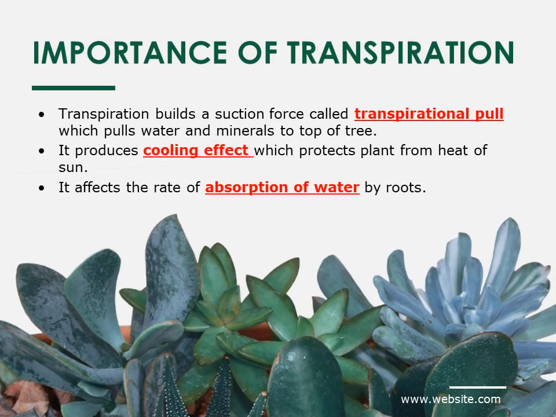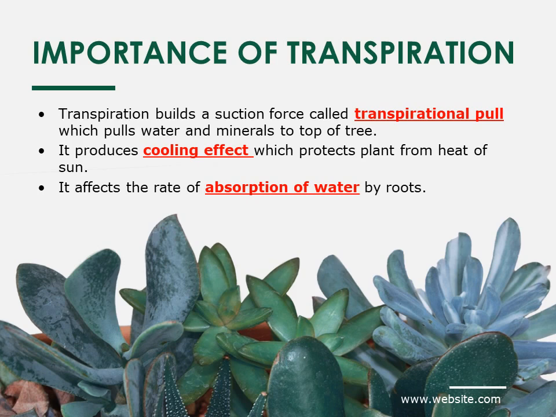Coming to the importance of transpiration. There are a number of ways in which transpiration is helpful for the plants. The first is transpiration builds a suction force called transpirational pull. This force helps the plant or the trees to pull the water and minerals to the top or to the aerial parts. Second is it produces a cooling effect, which I told you earlier. It produces a cooling effect which protects the plant from heat, and in return it also cools the air around the plant. Third is it affects the rate of absorption of water by roots.